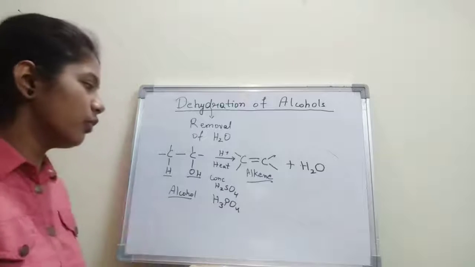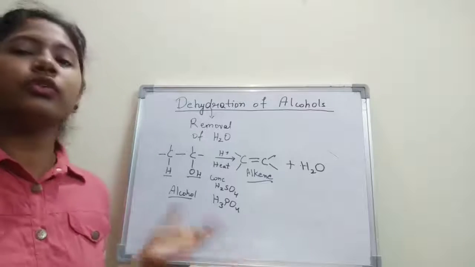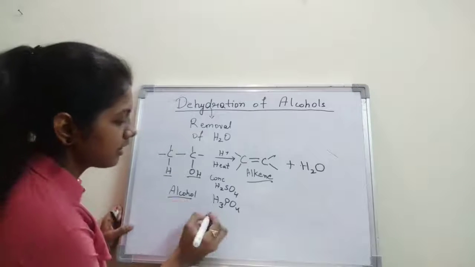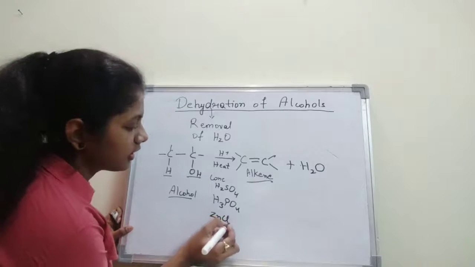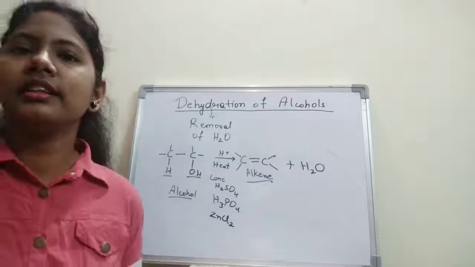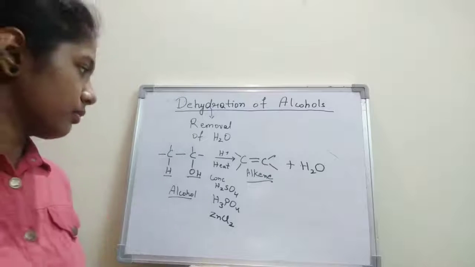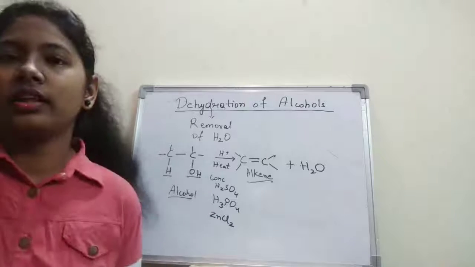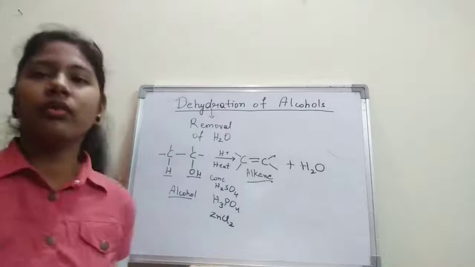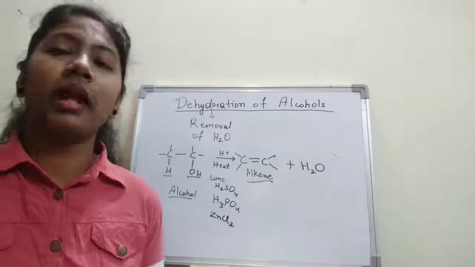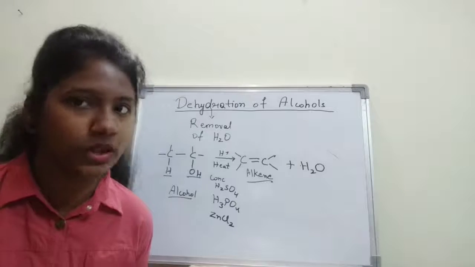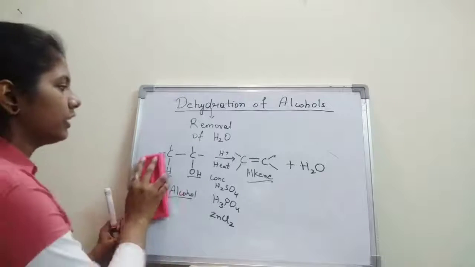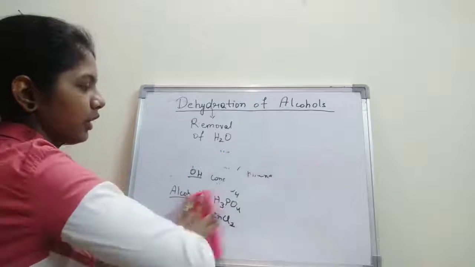Now instead of these two, we can also use a catalyst, that is anhydrous zinc chloride, ZnCl2. Now here, this is the alcohol that I used. We can use a primary alcohol, a secondary alcohol, or a tertiary alcohol. So let's see them first and then we'll see the mechanism.